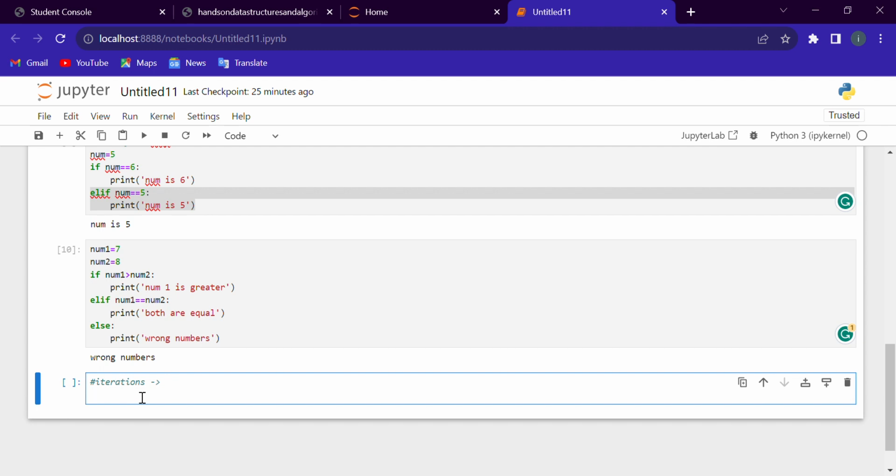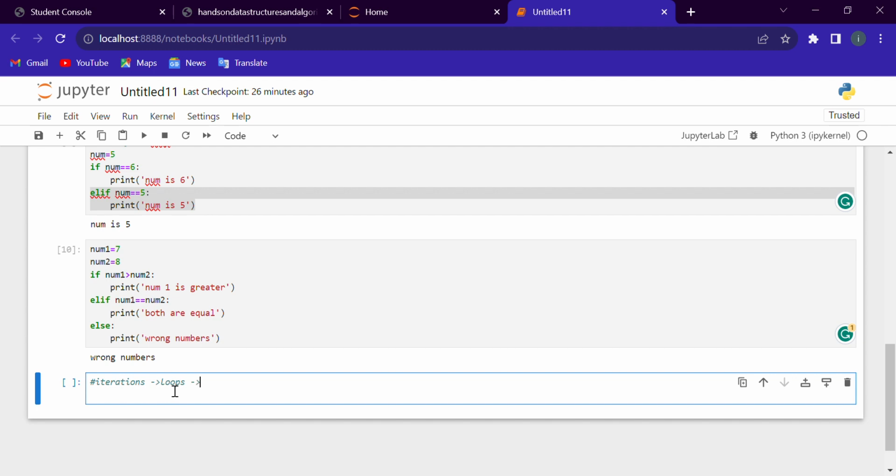So iteration is basically used to iterate over long data that contains a series of sets, lists, tuples, etc. The iteration method is loops.